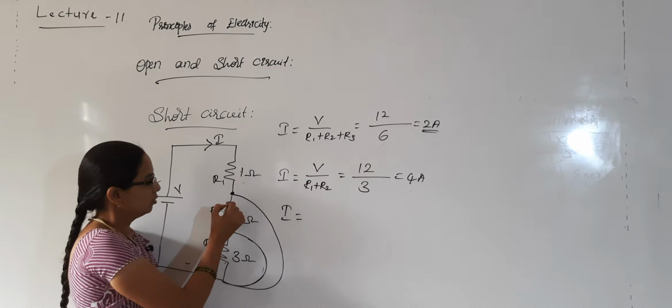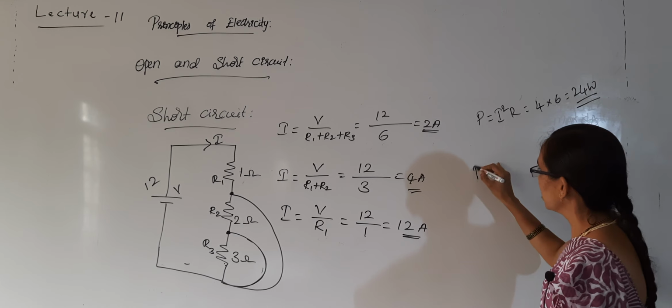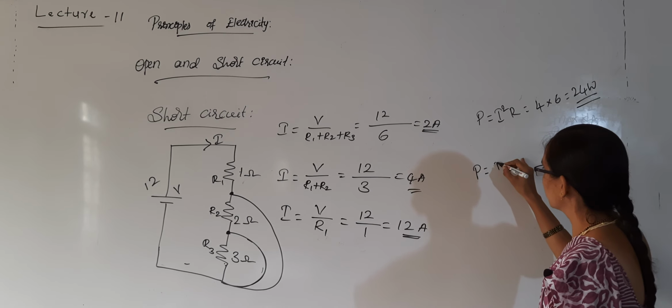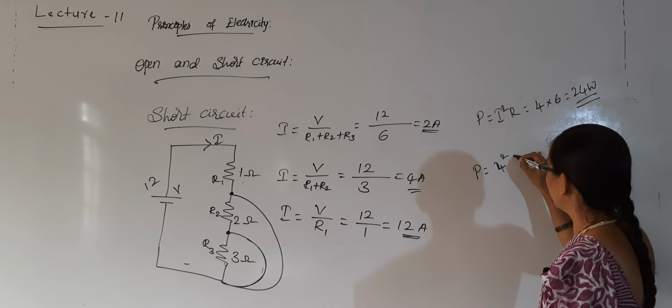See, if a short circuit occurs in the circuit, what happens? Current will be more, excessive current will flow. If you calculate the power with I square R, 24 watt will be the power in the normal case, whereas here I square R, 4 square into resistance 3, 48 watt will be the power, whereas in this case 12 square into 1, 144 watt will be the power.